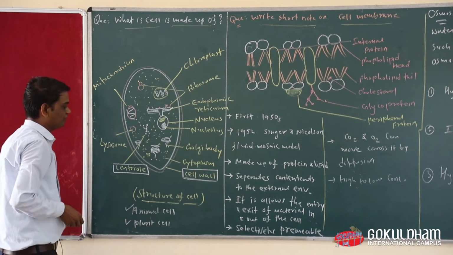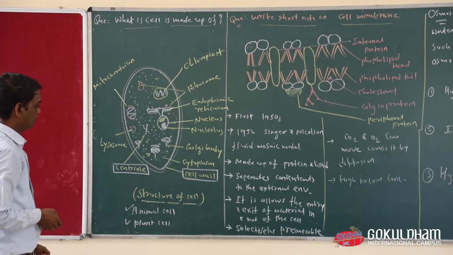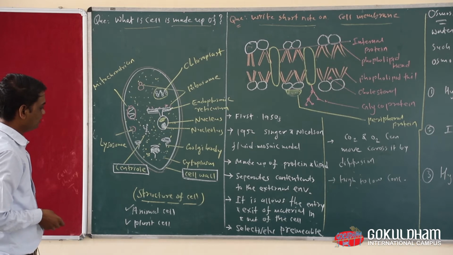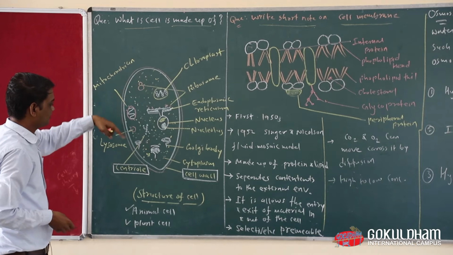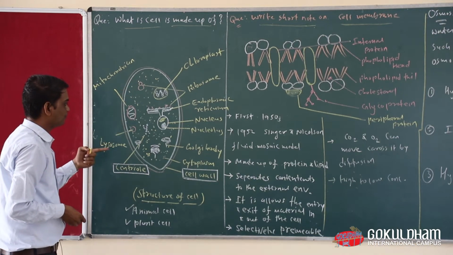There are also some organelles we find in both animal cell and plant cell, so this is the common structure of a cell.